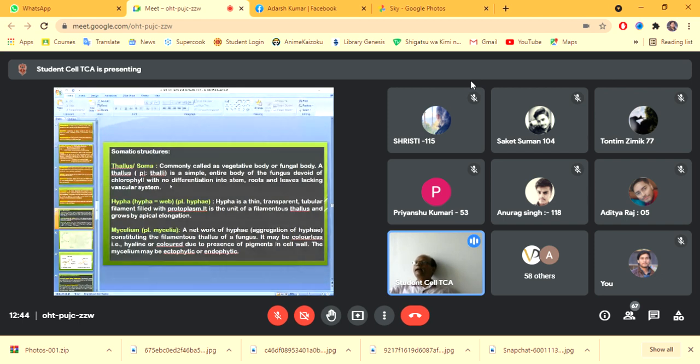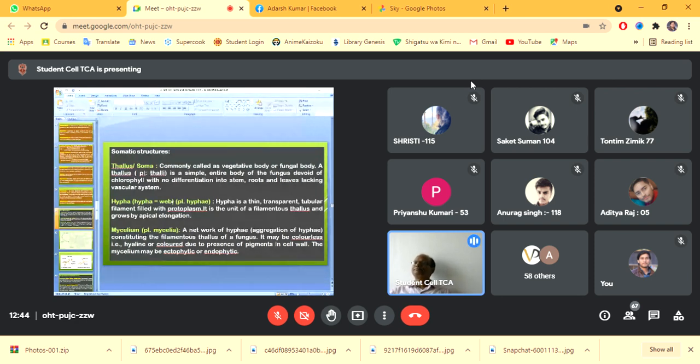Okay, and the plural of that is thalli, and it is a simple entire body of that fungus devoid of chlorophyll with no differentiation into a stem, roots or leaves, and they typically lack a vascular system.